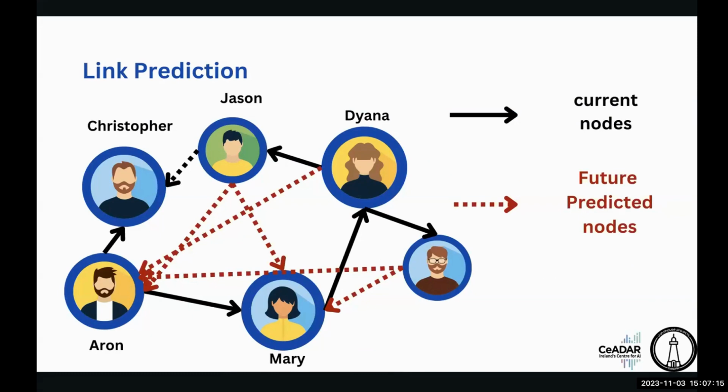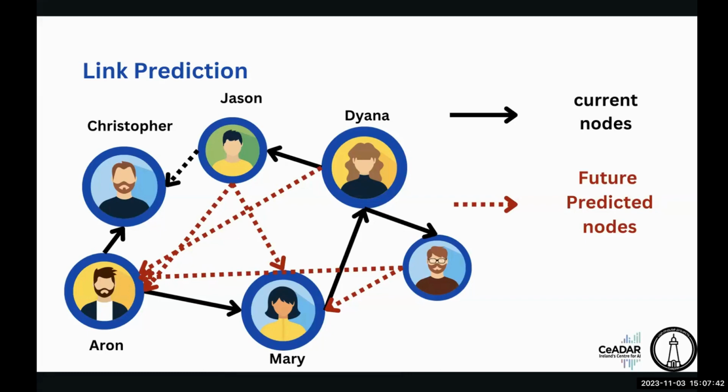In other words, whenever we have a snapshot of a network at a certain point in time, the link prediction method attempts to estimate which pairs of nodes are likely to form connections in the future. Here in our case, we can clearly tell that Aaron can form future connections with Jason, Diana, and Paul.